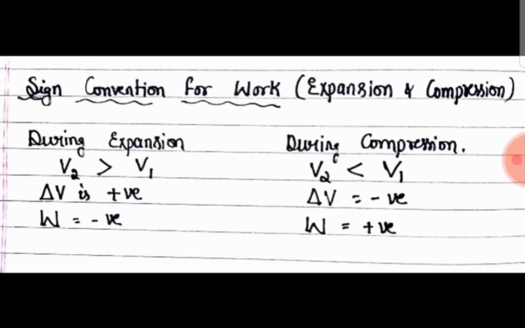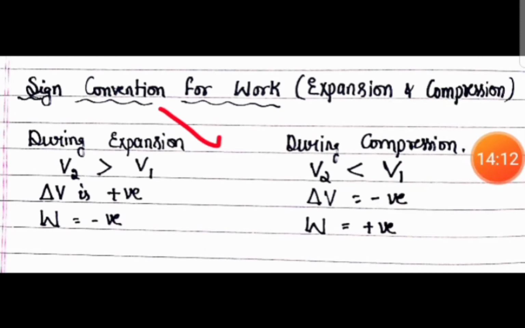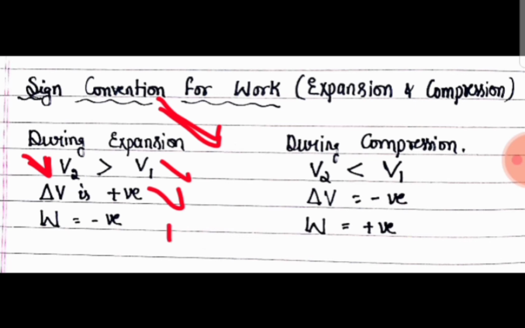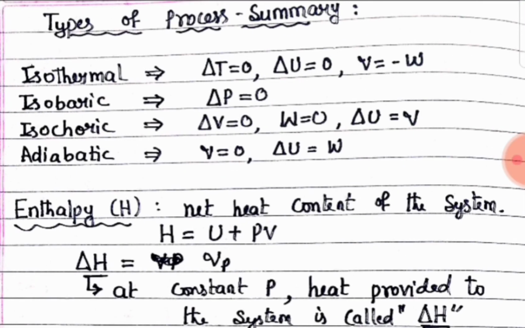Now the sign convention for work in case of expansion and compression. During expansion of a gas, the final volume V2 is greater than the initial volume, delta V is always positive and W is negative, work done by the system. Whereas in compression, the final volume is less than the initial volume, delta V is negative and W is positive, because during compression work is done on the system. That's why W is positive. This sign you have to remember.